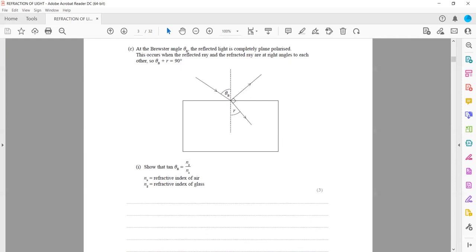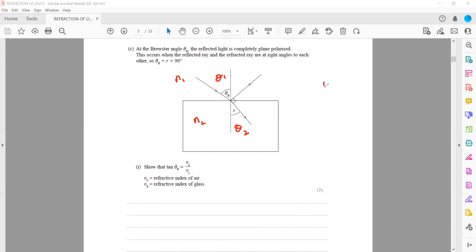So we have the formula n1 sine theta 1 equals n2 sine theta 2, where the refractive index of medium 1 is n1 and the angle in medium 1 is theta 1, and the refractive index of medium 2 is n2 and the angle in medium 2 is theta 2.